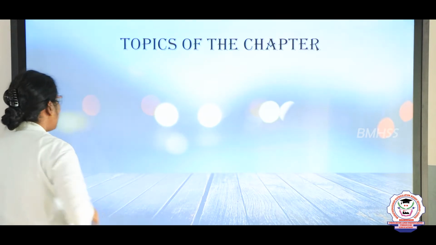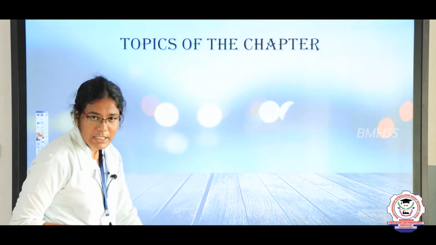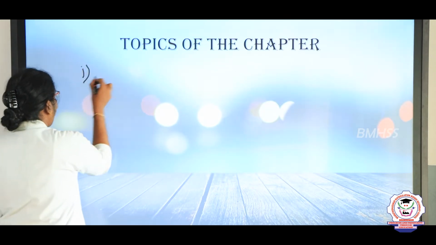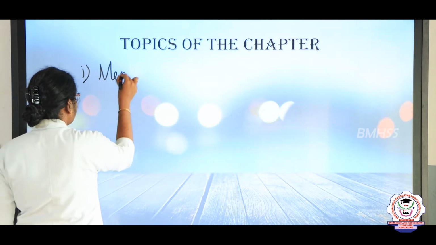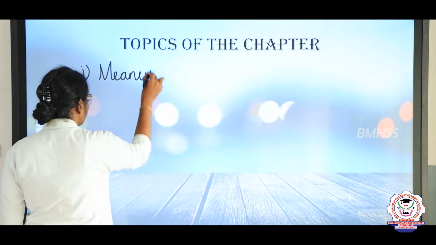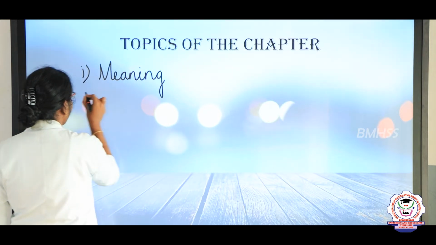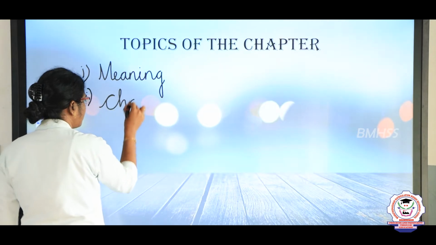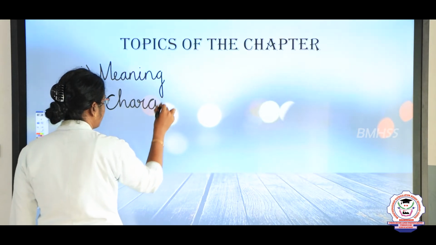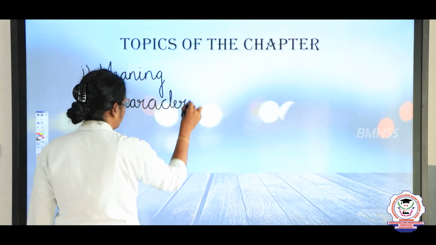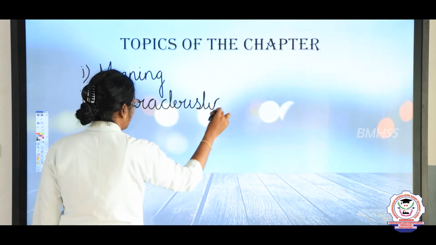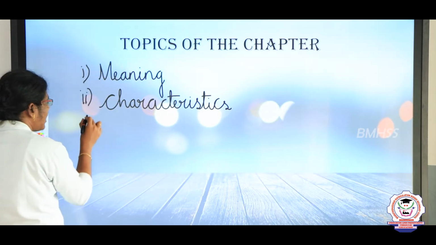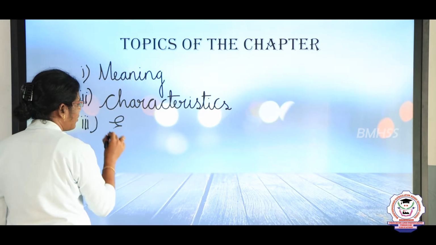Okay, so in this chapter, what are all the contents we are going to discuss? First is the meaning of civilization. The second is characteristics of civilization. The third is the extent of civilization.